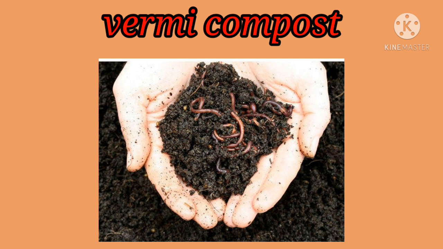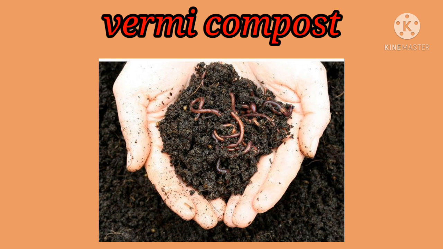So once again, vermicomposting by bin method. In this method, for rearing of earthworms we have to take a bin or container. After that we half fill it with bedding materials, that is shredded cardboard, leaves, paddy husk, chopped straw, sawdust and manure.